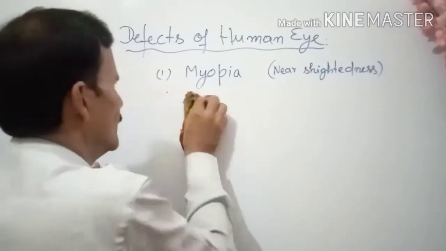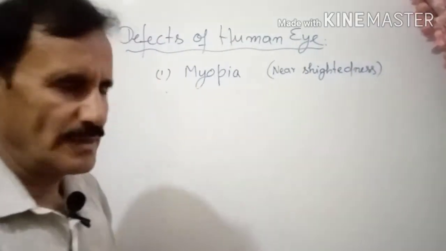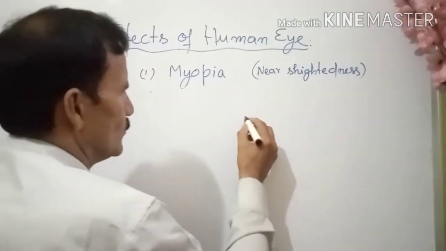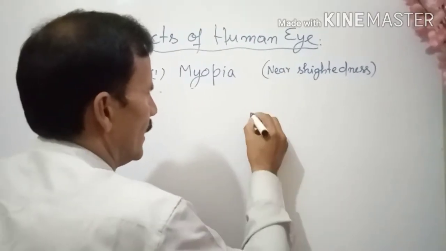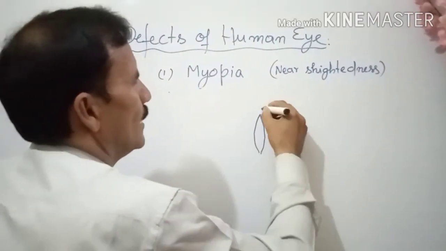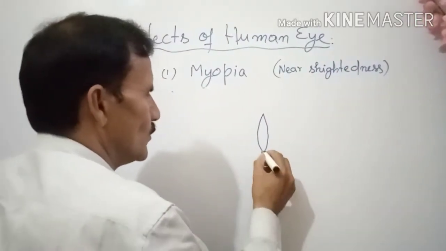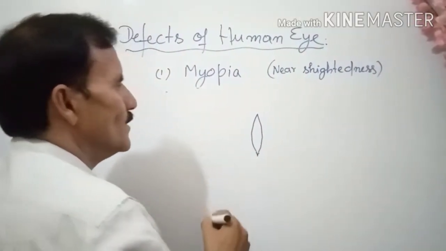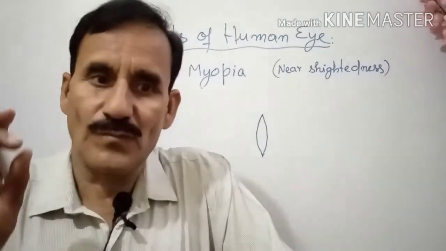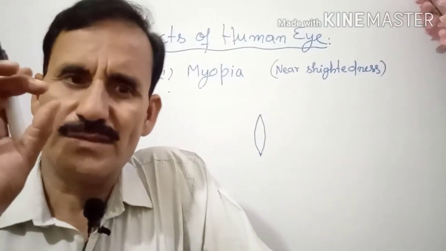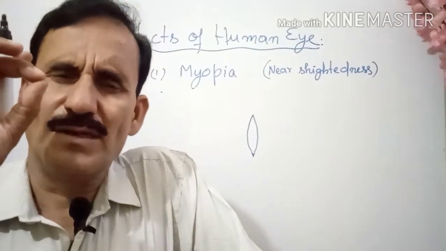Now come to myopia. So what is the disease? Let us try to understand. In your human eye, you are having eyelids, and then there is the cornea. Cornea works like a lens, but its power is very small.